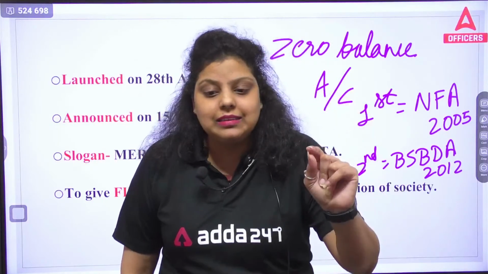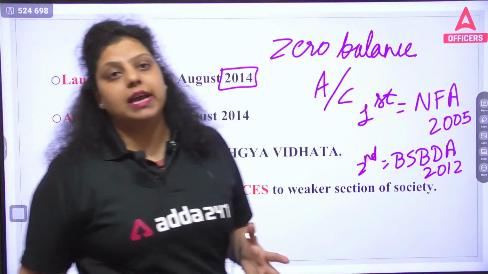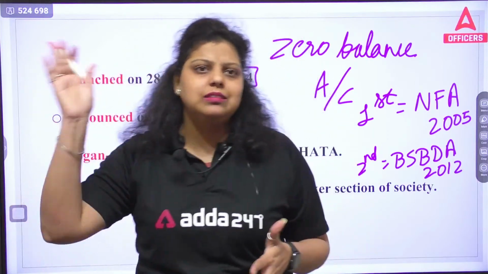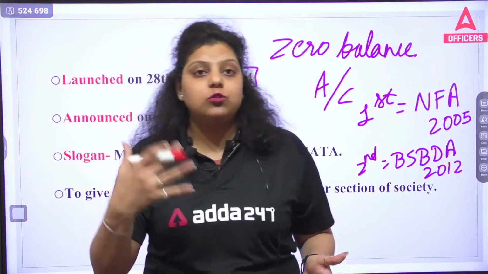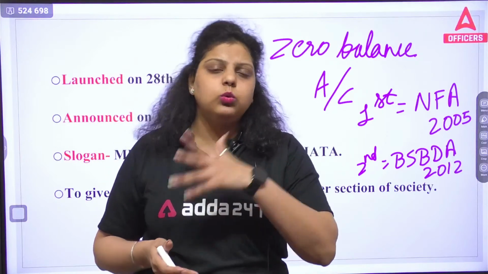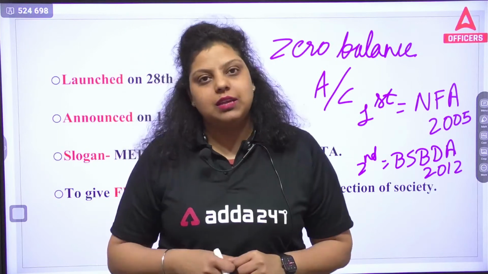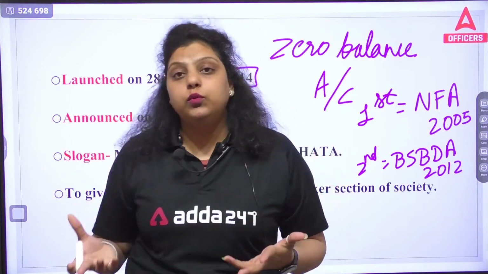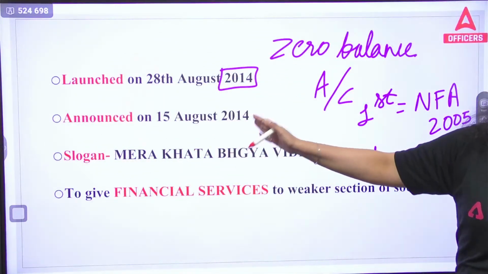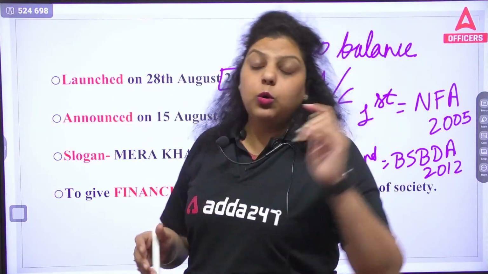But the much greater success we found was in the Jan Dhan Yojana. The reason was the advertisement. Everybody in the country used to know at that time that Mr. Modi is a certain person who has launched a scheme that is very famous right now. There were certain people in the rural areas who didn't know at that time who Mr. Modi was, but yes, they knew that Mr. Modi has introduced a particular scheme that is very useful for each and every person. That was the reason this scheme got a Guinness World Record, the only government scheme of the Government of India to do so, right?